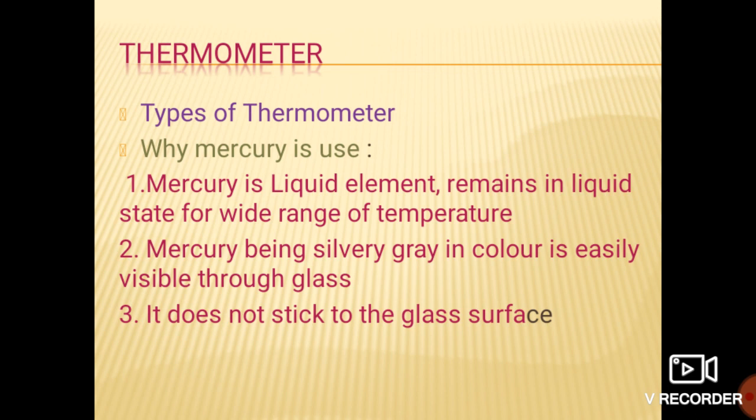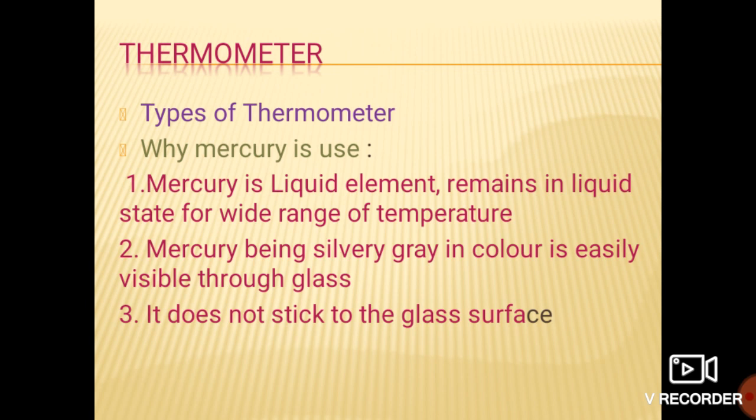For measuring temperature, there is a device, and that device is called a thermometer. So let us learn more about the thermometer. The thermometer is the device which measures temperature.